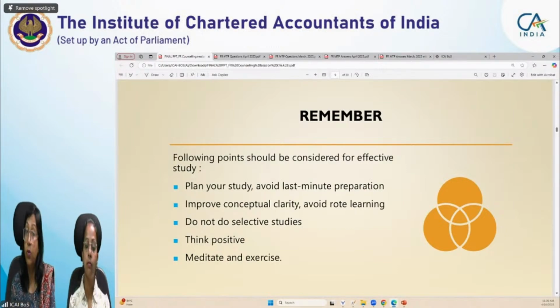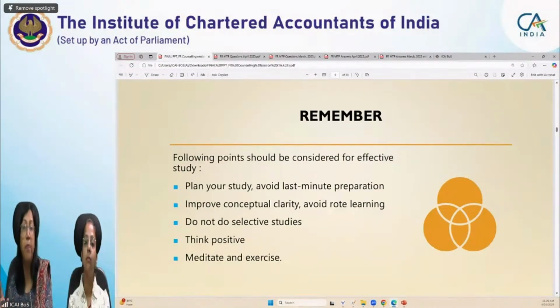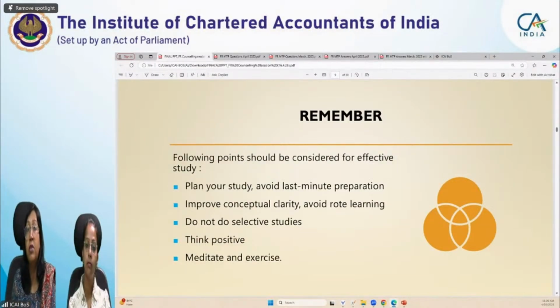Don't do any selective studies because you have interrelation of standards. Some standards are interrelated, like for example, today we'll be covering one question also. If you are aware of investment property, and after that inventory, but you skip investment property in your preparation and simply know about Ind AS 2 inventory, that won't serve, because some portions of investment property, sorry, other way around.